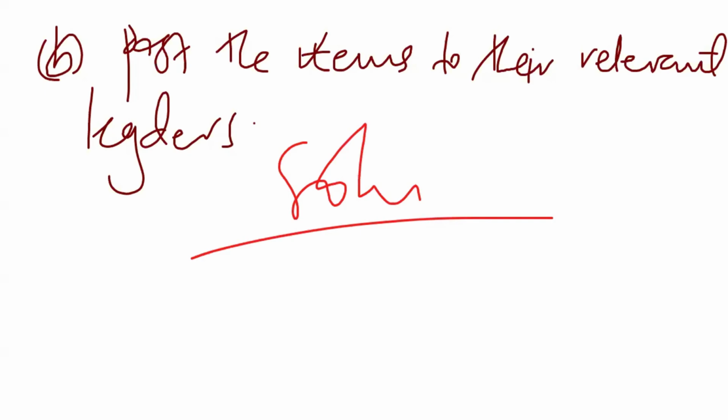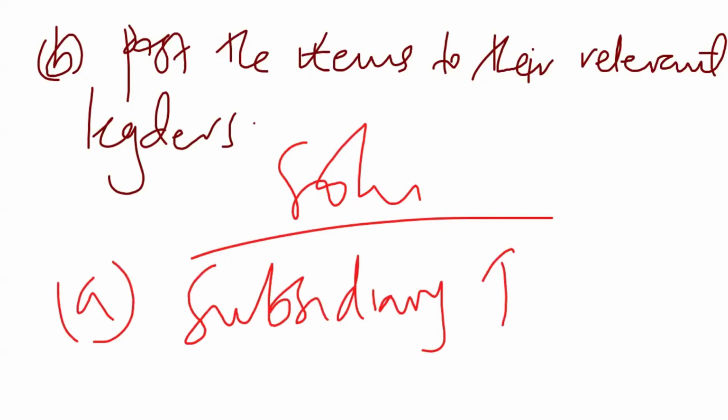Now, what we are going to do is that for part A, we are going to open the relevant subsidiary books, or books of original entries, and we are going to use the format that we have just seen.